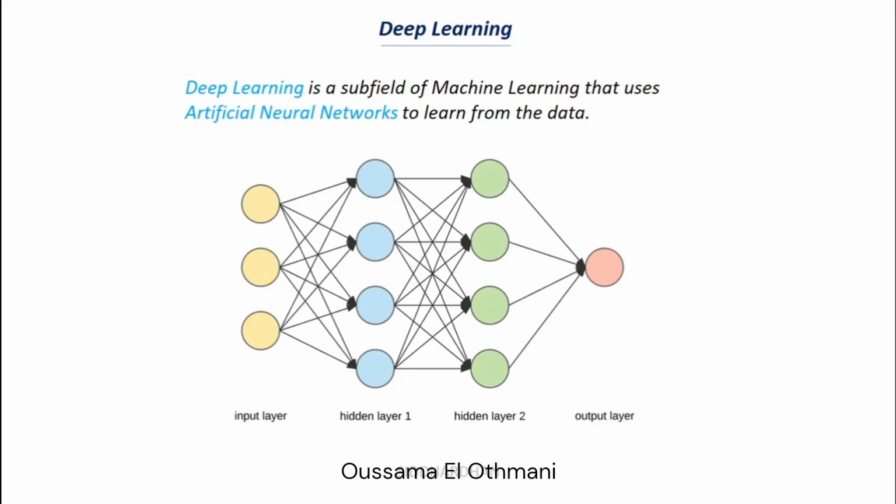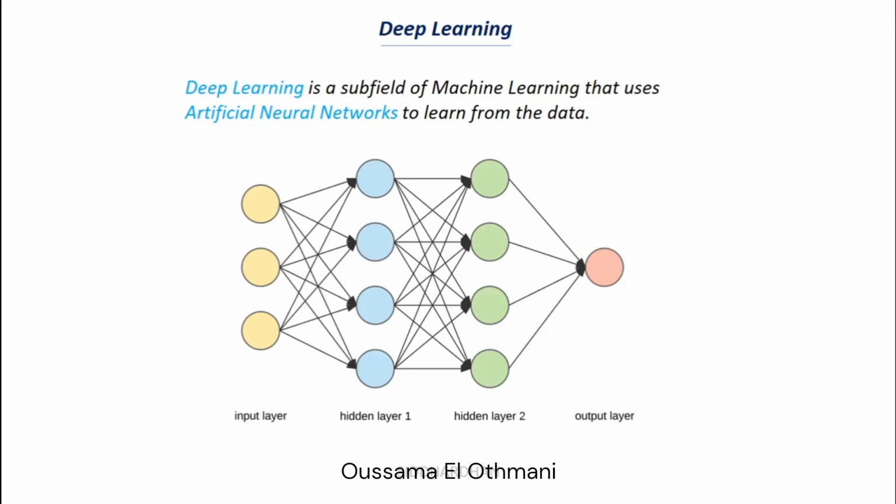There are different layers in these artificial neural networks. As you can see here, the first layer is an input layer, then there are several hidden layers, and then there will be an output layer. We can discuss this in more detail in future videos, but in this video the idea is to give you a short idea about what these three terms mean.